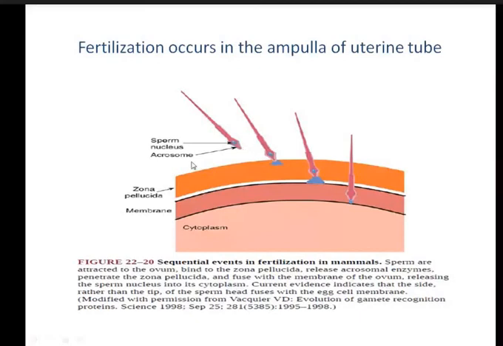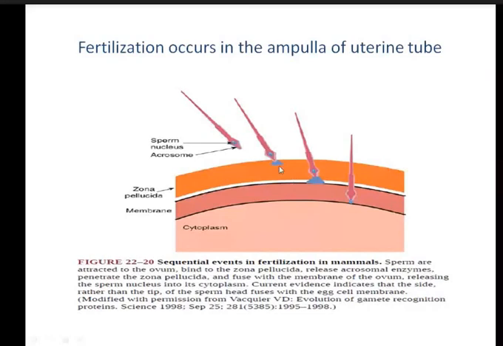Now the sperm reaches the zona pellucida and binds to the ZP3 receptor. When the sperm binds to the zona pellucida, the acrosomal reaction occurs, and there is release of the acrosomal enzyme, mainly acrosin.